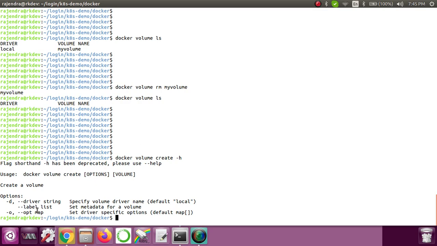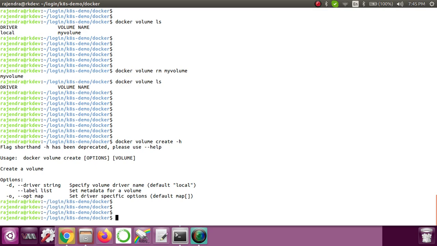Now in this particular example, we don't have support for external volumes. So we are going to create a local volume, which is created on the host machine. So now let's create it. What is the command? docker volume create.